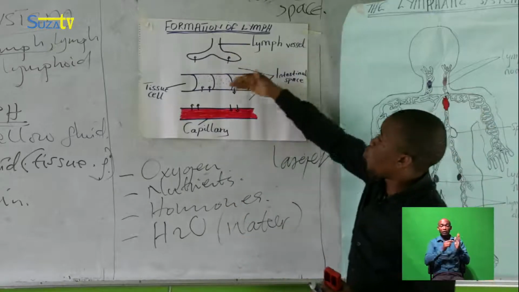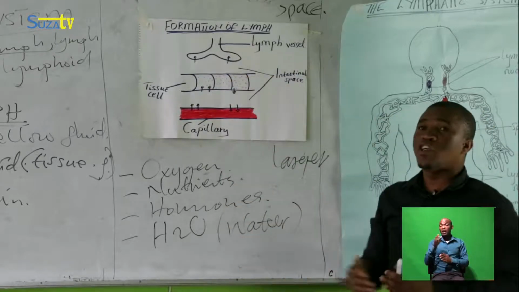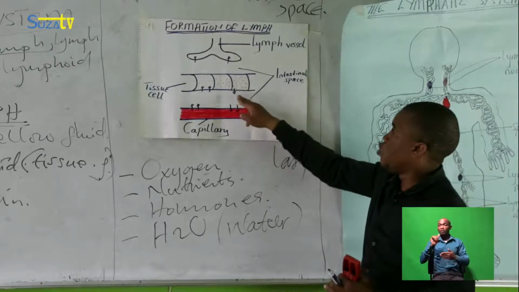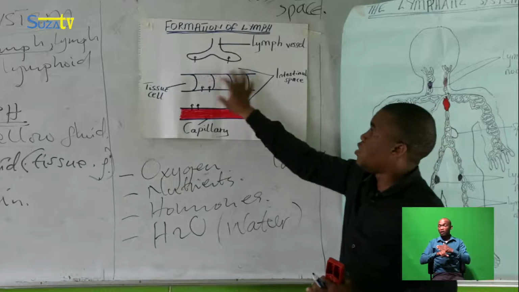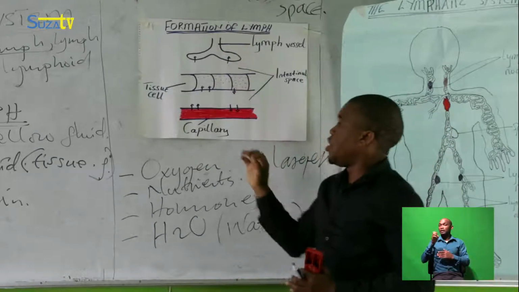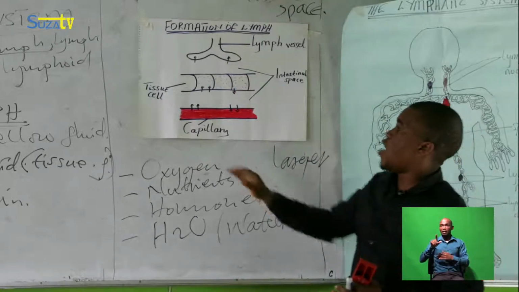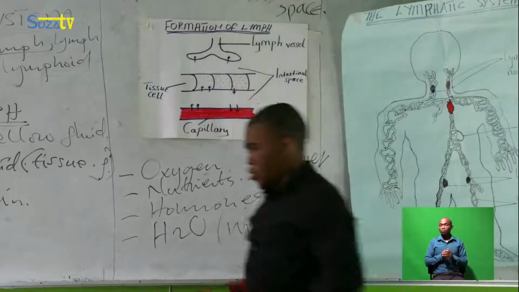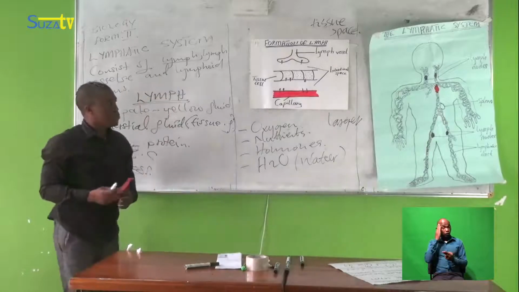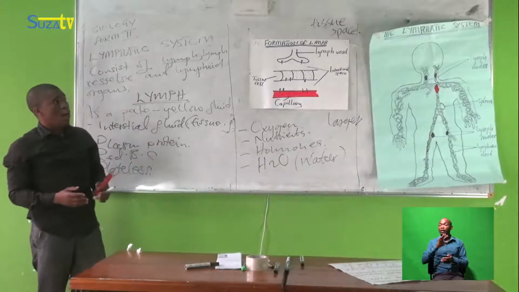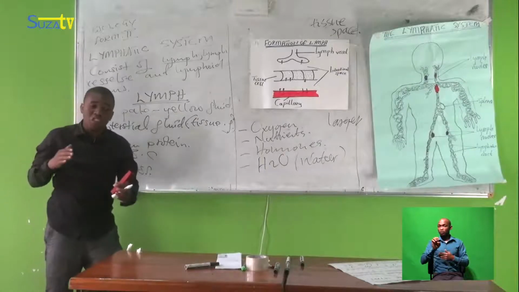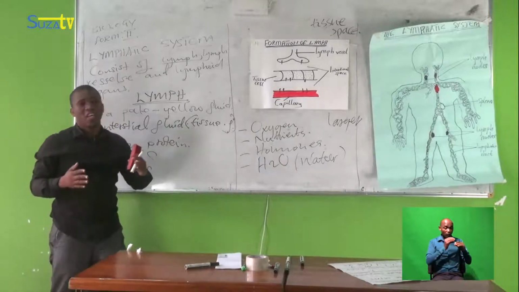So now we see how these substances move from the capillary, then to the interstitial space, and now they reach a specific area, I mean inside the tissue. You should know that the fluid is now inside the tissue, and diffusion also proceeds in that area.